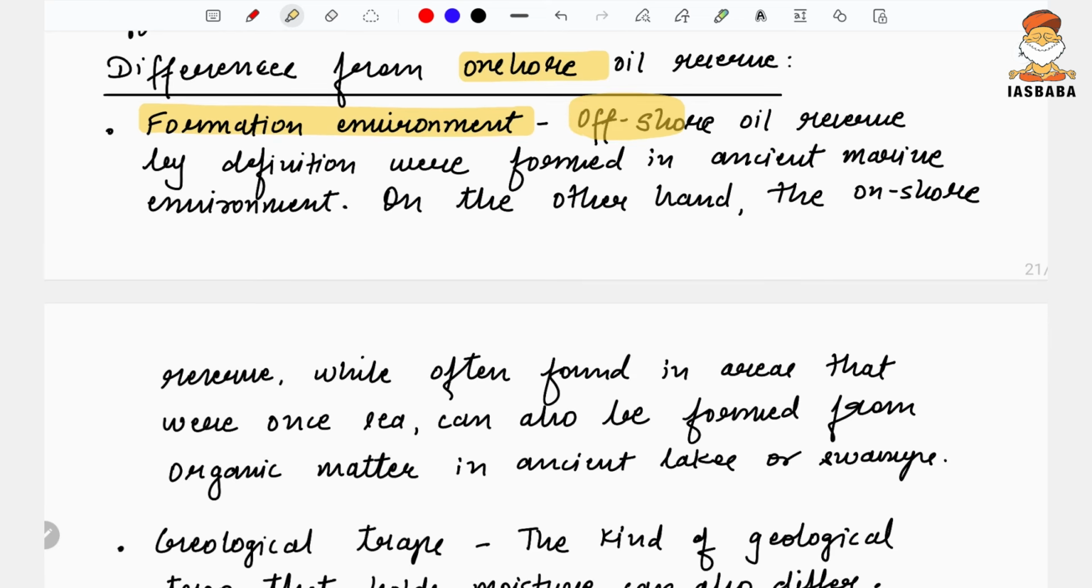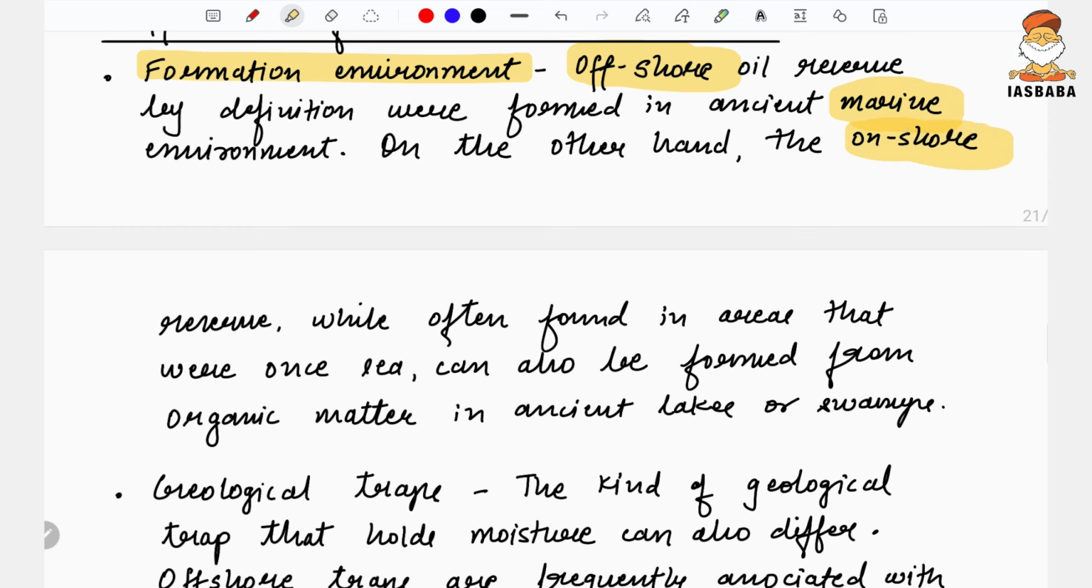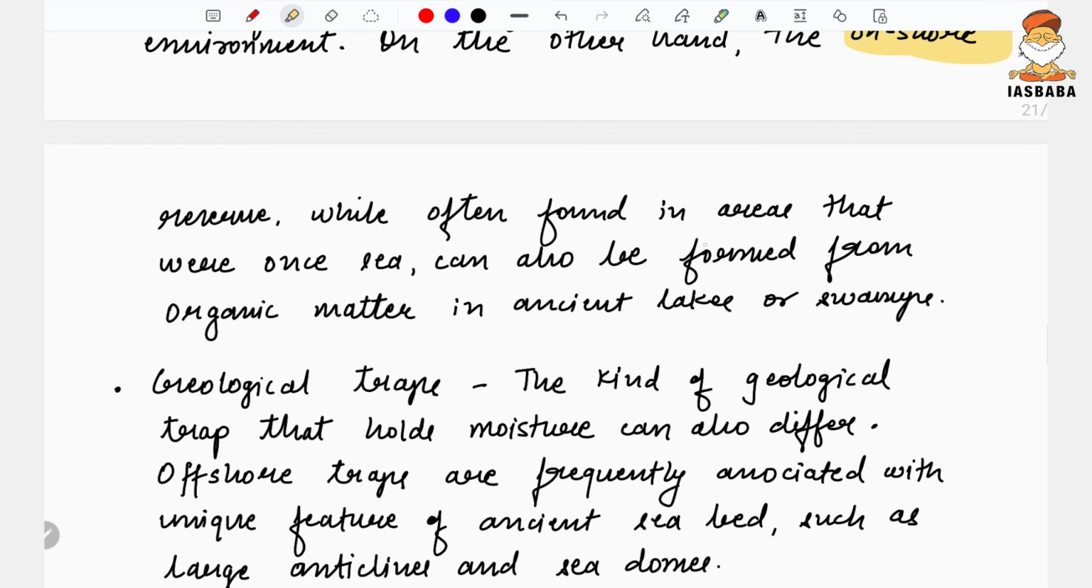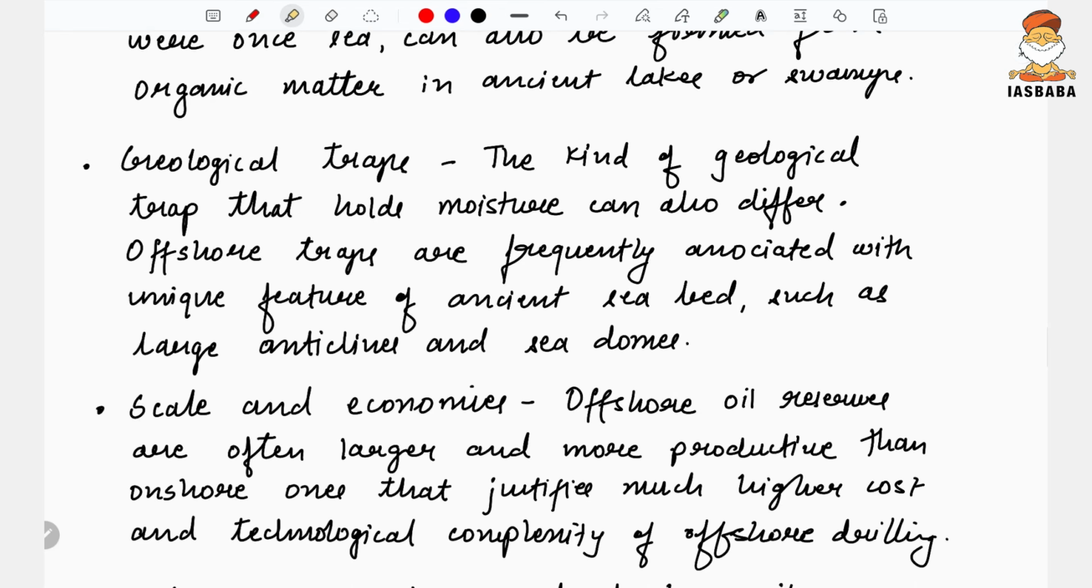Since it is offshore, it is formed in the ancient marine environment. On the other hand, the onshore reserves, while often found in areas that were once sea, can also be formed from the organic matter in the ancient lakes or the swamps.